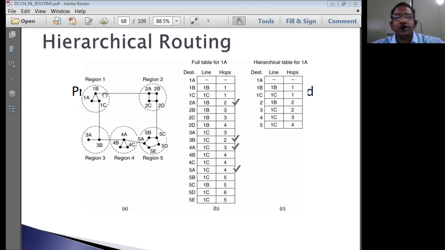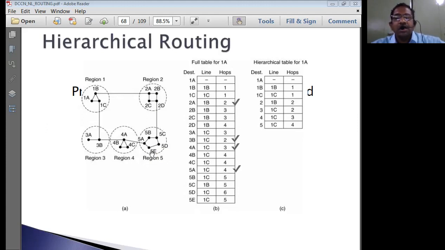Apart from that, based on the configuration, a router is configured to route to the next region. That means at the most, a router in a particular region can know only the region address of another region.